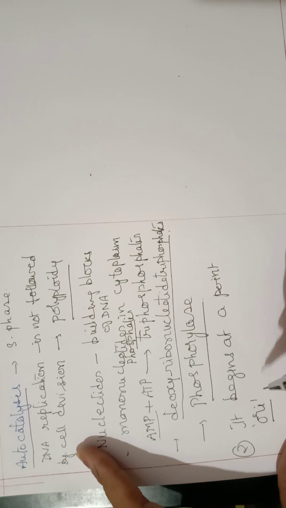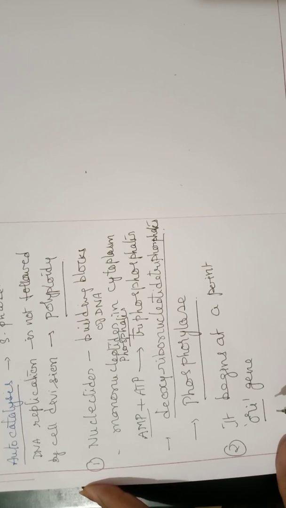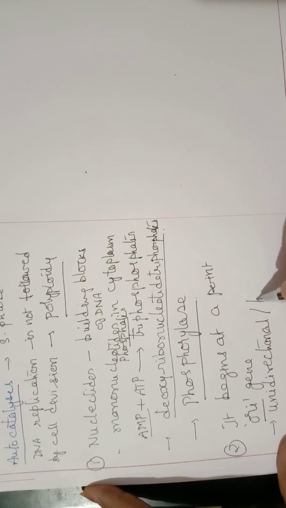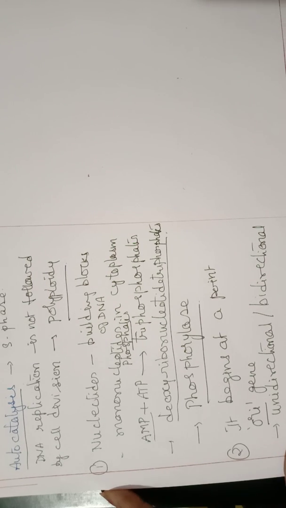Based on the origin of replication, DNA replication can be either unidirectional or bidirectional. So DNA replication can be either unidirectional or it can be bidirectional also.